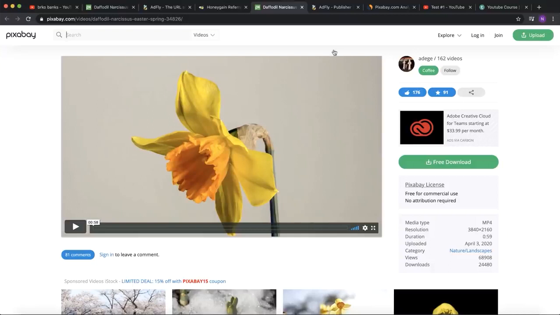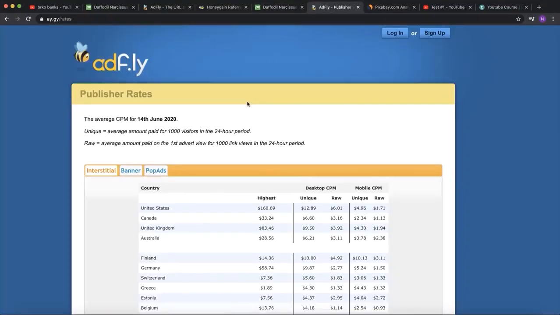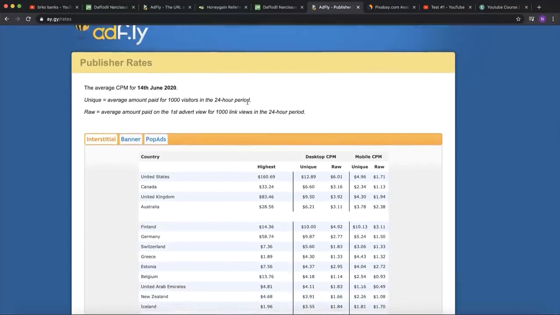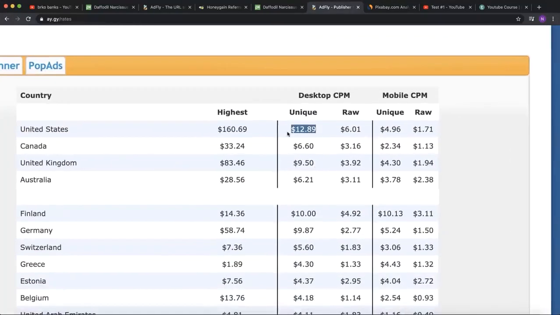So I want to show you how much money you can usually make from each country, because that is also really important. AdFly really pays a lot more than YouTube for this method. You can see how much money you can make for every 1,000 visitors that click on your link. Generally you can make around $12.89 for every 1,000 views that come from the US, but you can see it is much less from Canada. From Canada for every 1,000 views you can earn $6.60, but I can show you guys how